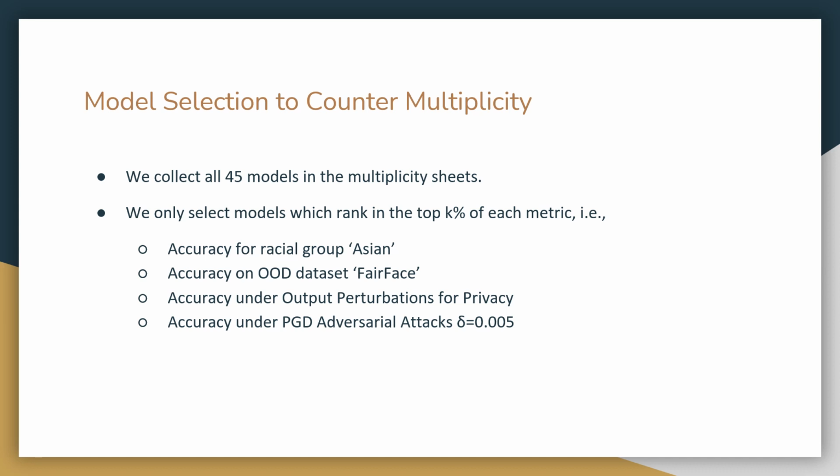First, let's define how we do model selection. We train 45 different models by changing various hyperparameter values, optimizer choices, architectures, random seeds, and so on. We then measure the fairness, robustness, privacy, and security scores, all measured as accuracy under intervention, and choose models that are present in the top K% of all these metrics. In other words, we only choose models that are in the top K% in terms of fairness, and top K% in terms of robustness, and top K% in terms of privacy, and so on and so forth.